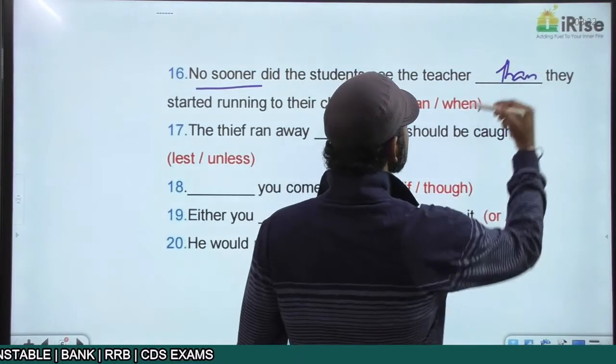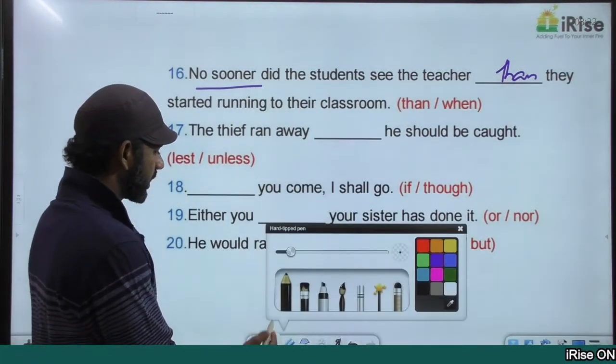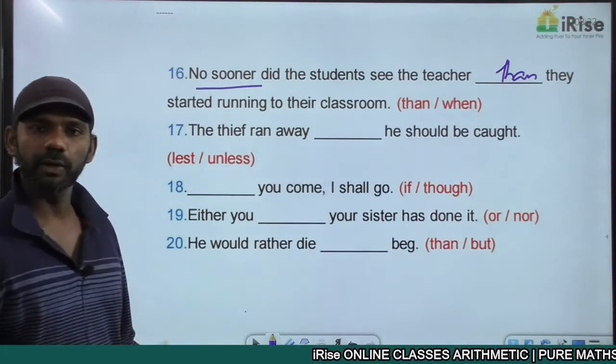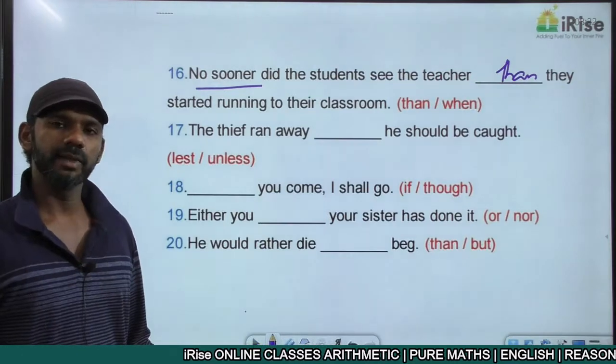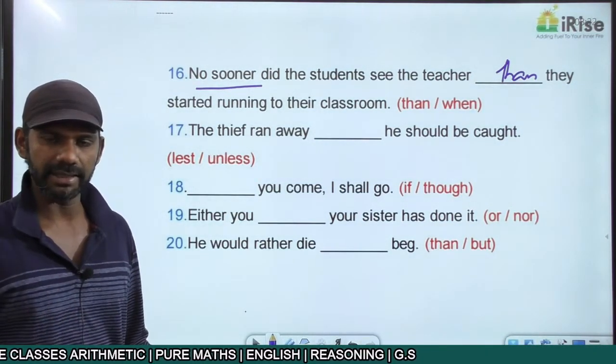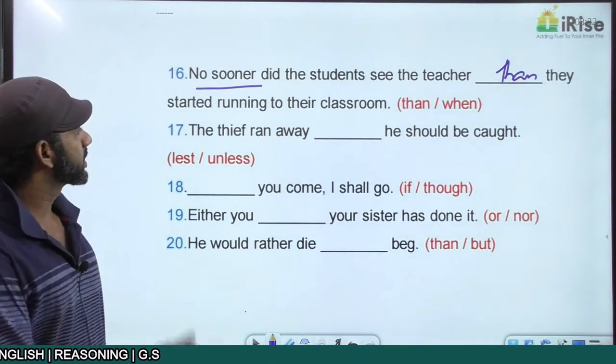Now we discussed two orders of no sooner sentences. One is no sooner had, subject, V3, followed by than. The other one is no sooner did, subject, V1 plural, followed by than. Come to the statement.